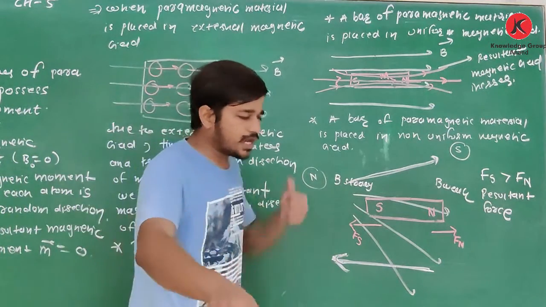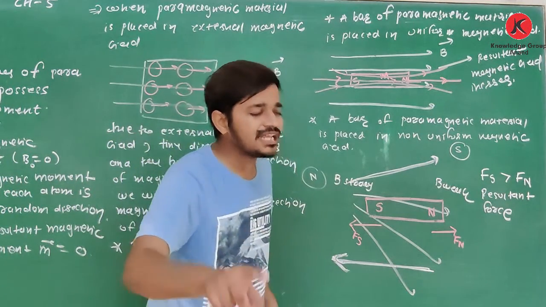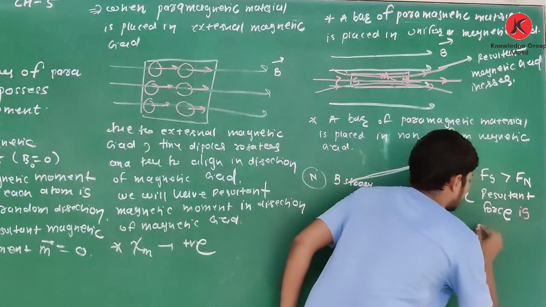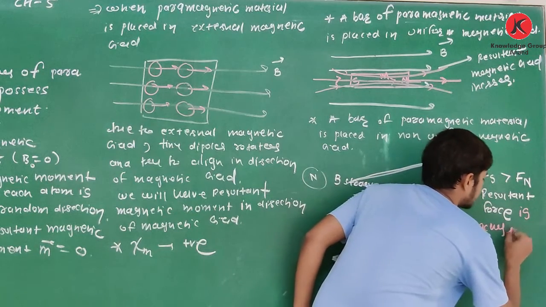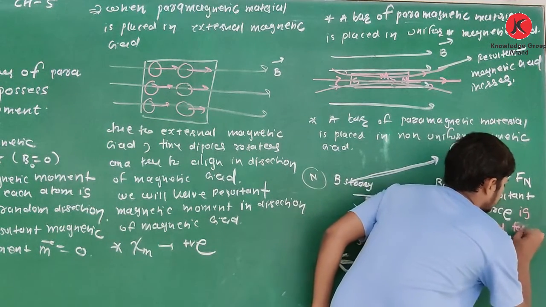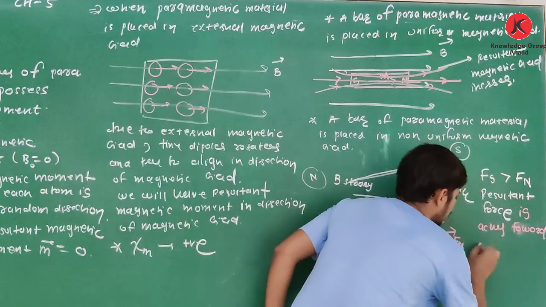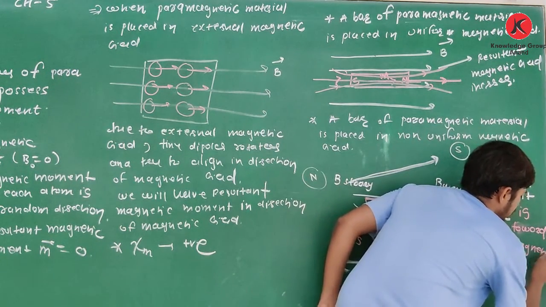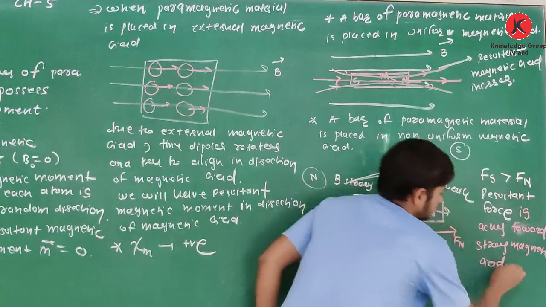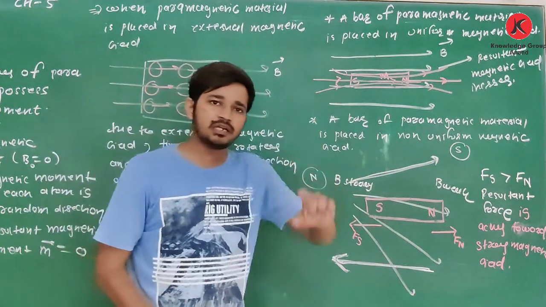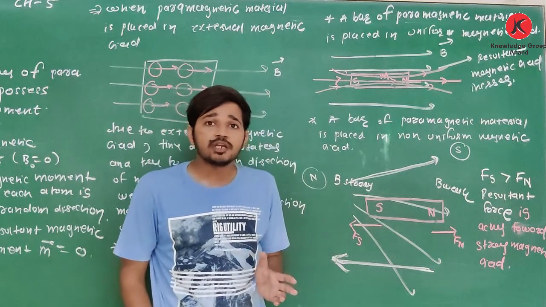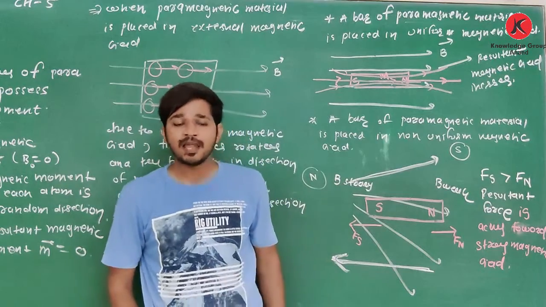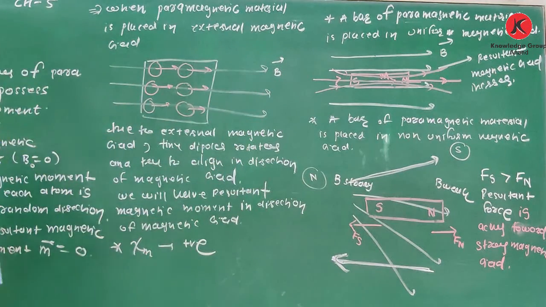So when a bar of paramagnetic material is placed in a non-uniform magnetic field, the resultant force is acting towards the strong magnetic field. Clear about this? Remember, in diamagnetic material, the resultant force acts towards the weak magnetic field. So this is a difference.